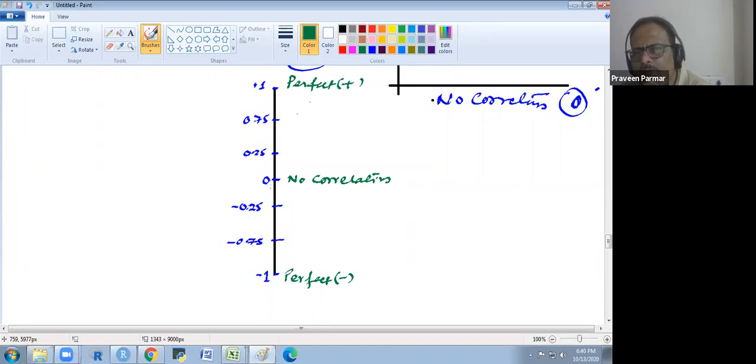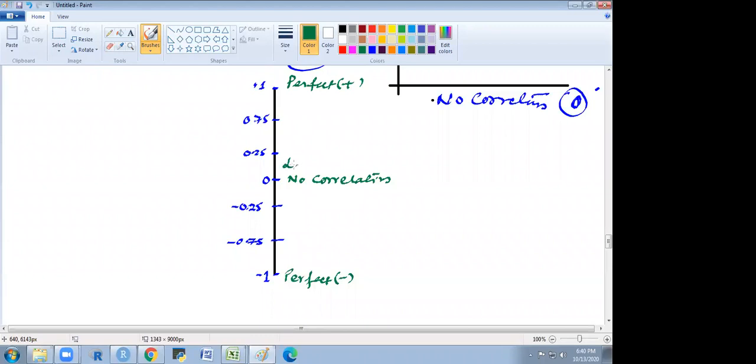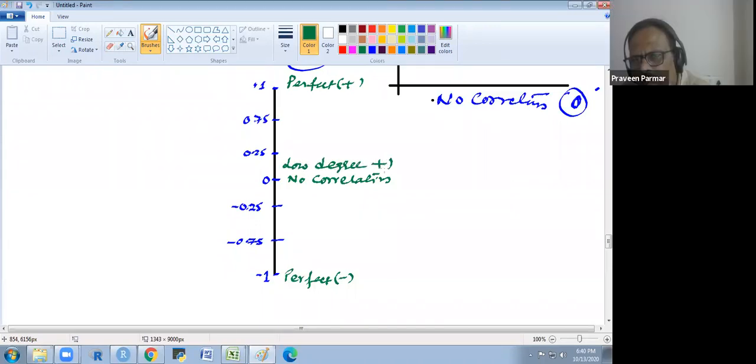If the value is between 0 and 0.25, it is called a low degree positive correlation. If it is between 0.25 and 0.75, it is a moderately positive correlation.